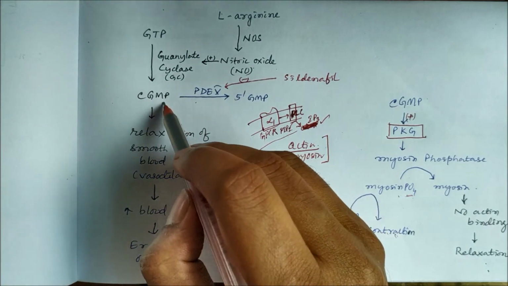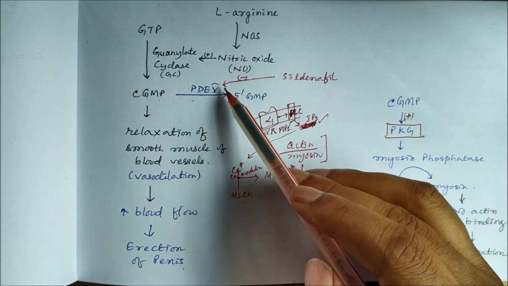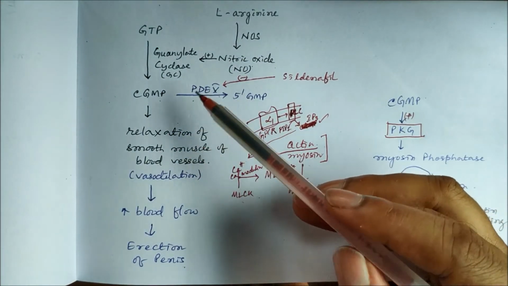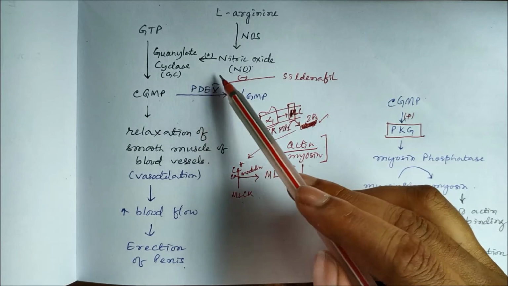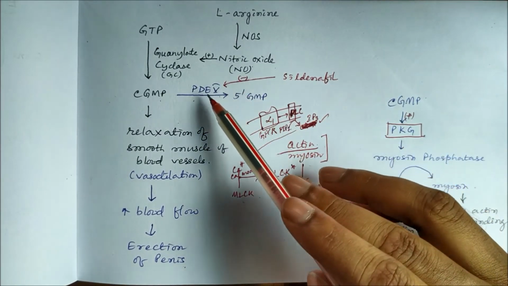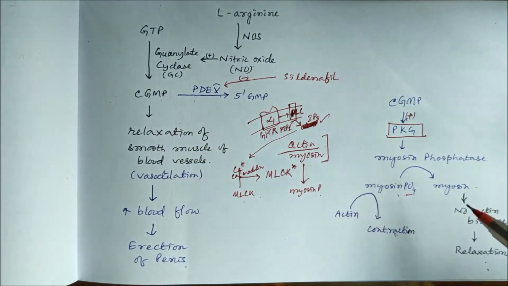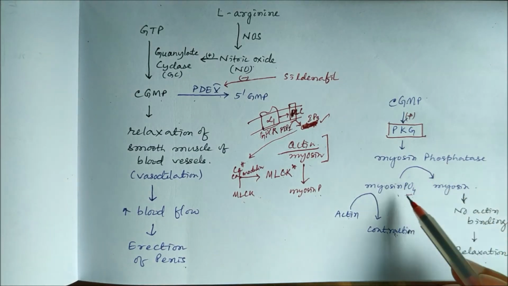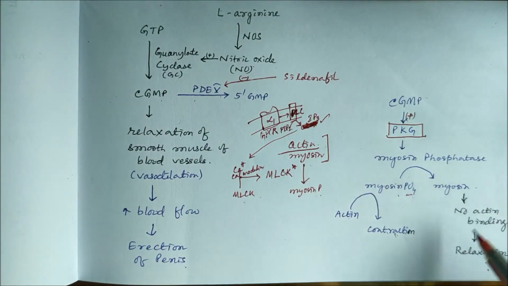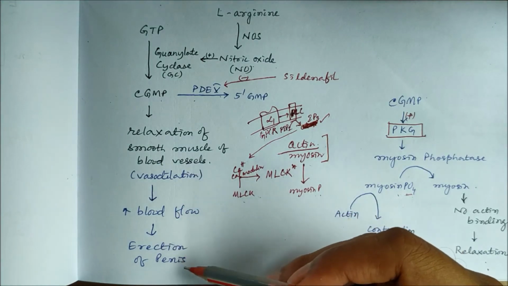Cyclic GMP is degraded to 5-GMP by phosphodiesterase 5 in the penis. Phosphodiesterase 5 can be inhibited by drugs like sildenafil. So sildenafil inhibits phosphodiesterase 5 and increases the level of cyclic GMP. So there will be dephosphorylation of myosin, no actin myosin binding, so no contraction. That means there will be relaxation of vascular smooth muscles, and that causes vasodilatation, increases blood flow, and causes erection of the penis.